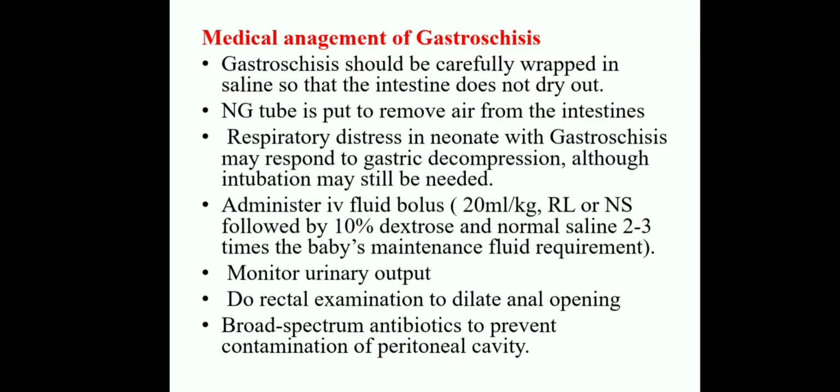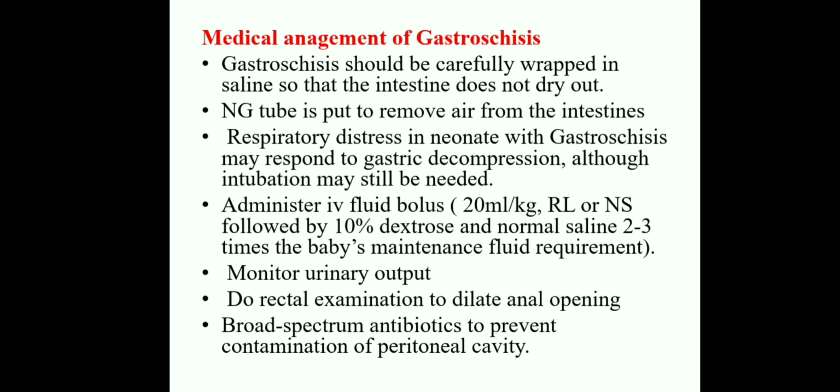Next is the medical management of gastroschisis. Before surgery, some measures are needed. The gastroschisis should be carefully wrapped in saline so that the intestine does not dry out, because it is exposed and there is no covering.